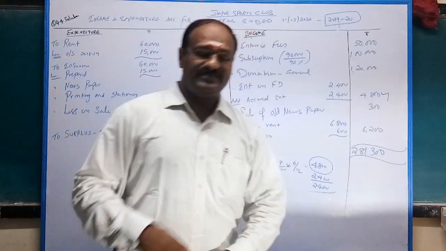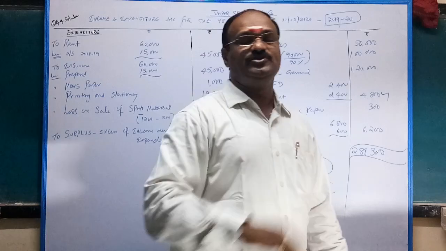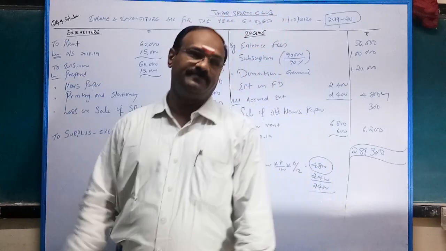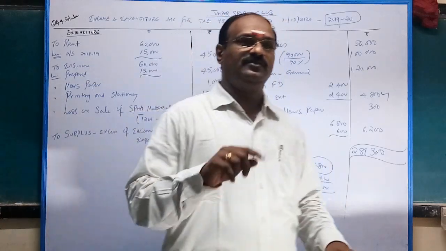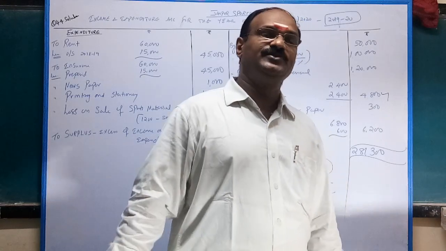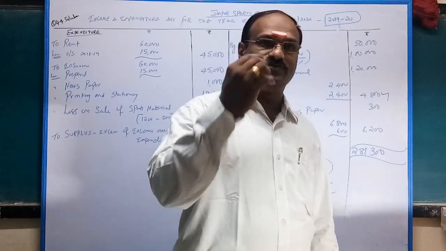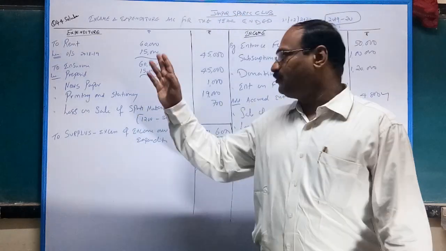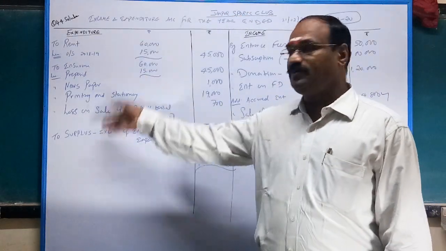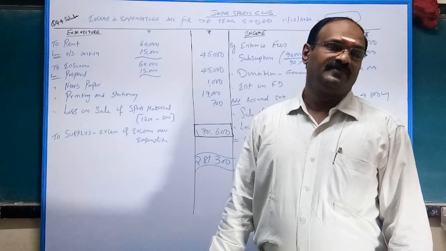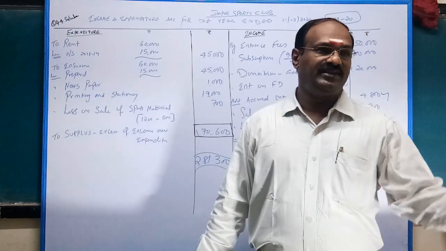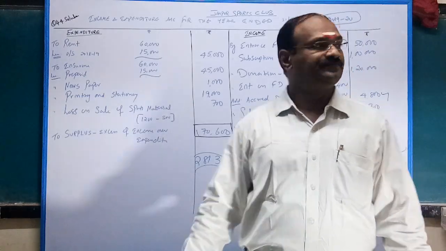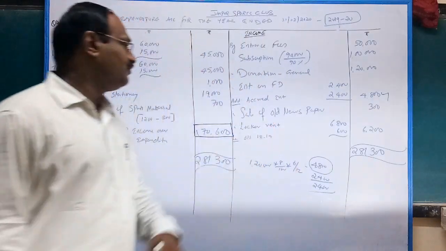Okay. Next, sale of old newspaper. See, very interesting. Today's newspaper, tomorrow's waste paper. Am I right? Today newspaper, tomorrow waste paper. So if you purchase a newspaper, that is an expense for the year, so debited to the income and expenditure account, that is, debited to expenditure. The same newspaper you are going to sell, then it is income. So, by sale of old newspaper.